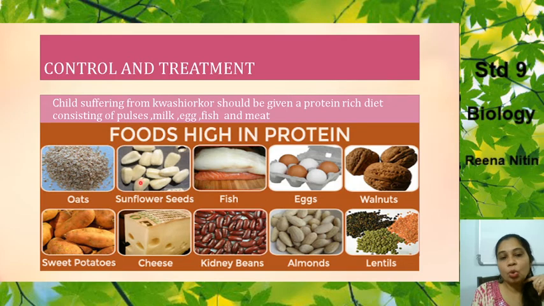So here you have oats, sunflower seeds, fish, eggs, walnuts. All these essentially have a high amount of protein. So any of these should be supplied to the child.